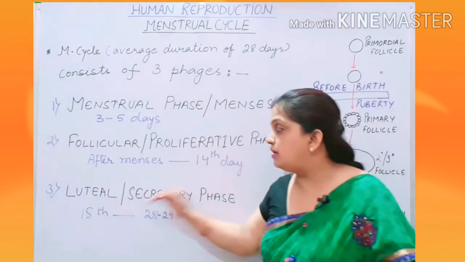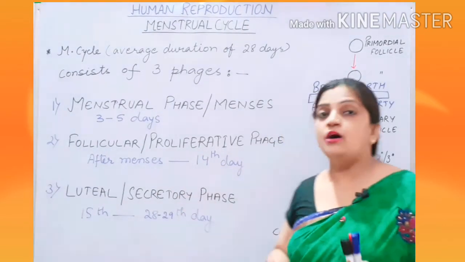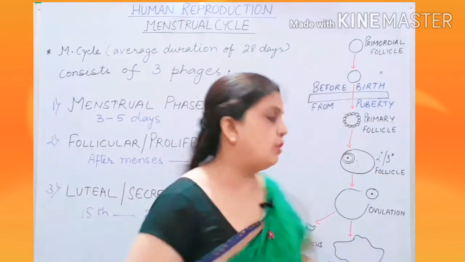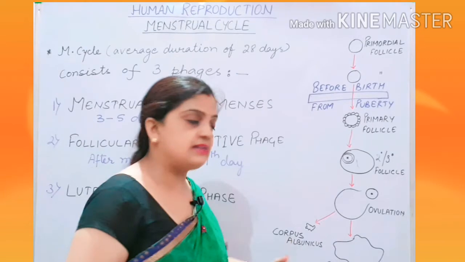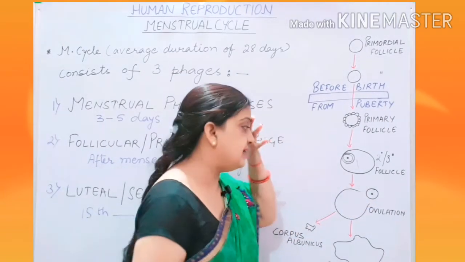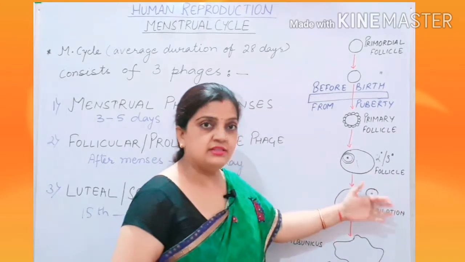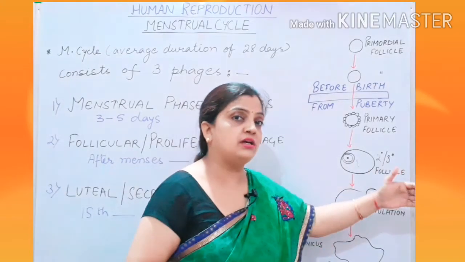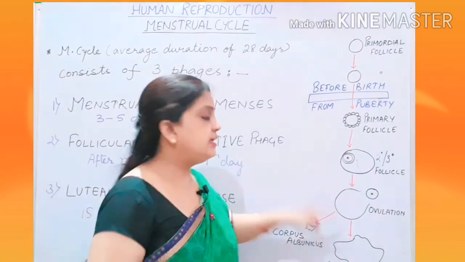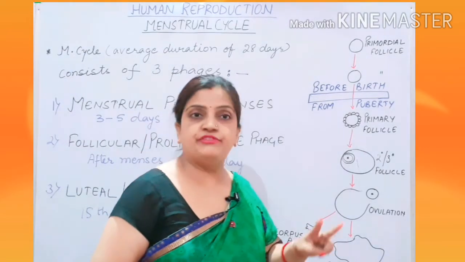Now, the third phase is the luteal phase, or it is also called the secretory phase. Why are we calling it the luteal phase? Let us know that. Now children, the same secondary oocyte after ovulation, when it has entered into the oviduct, the Graafian follicle is left. Now there are two fates of the Graafian follicle.